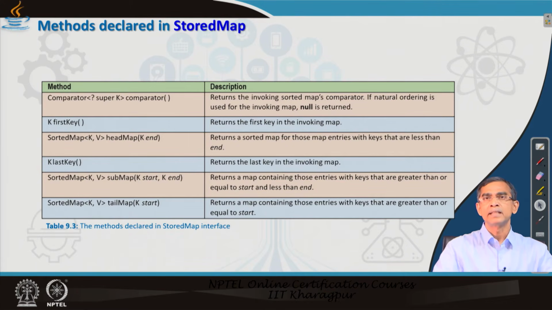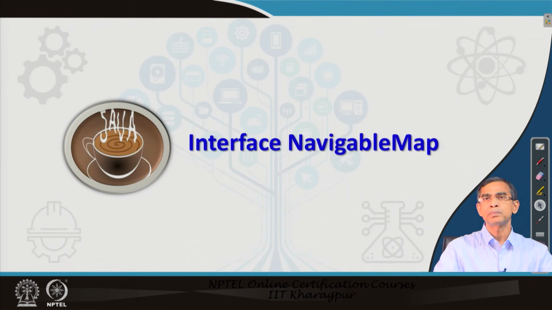Now, there are a few methods that are special to this SortedMap, like firstKey, which represents the starting key in the collection and returns the key object. Similarly, lastKey is just the opposite of firstKey, and then there is tailMap. TailMap means if you give a key value, then it returns the objects having key values after that one. So, this key is the lower bound, then what are the upper key values, starting from the start value of the key. So, these are the few special methods in the SortedMap interface.